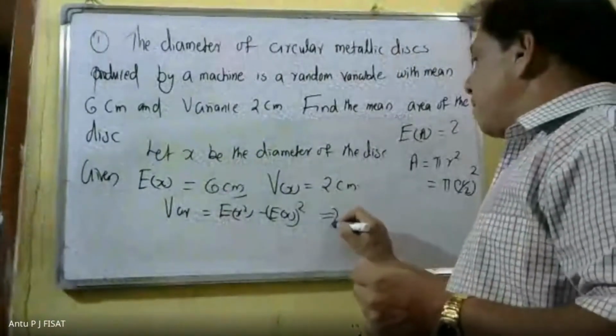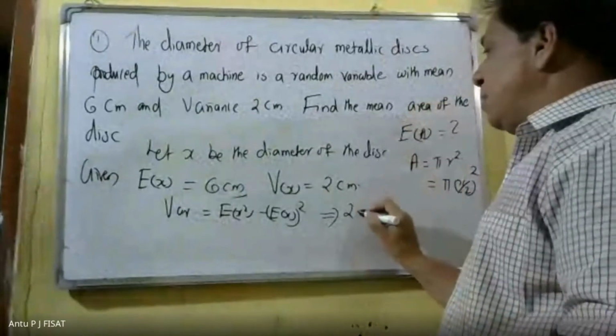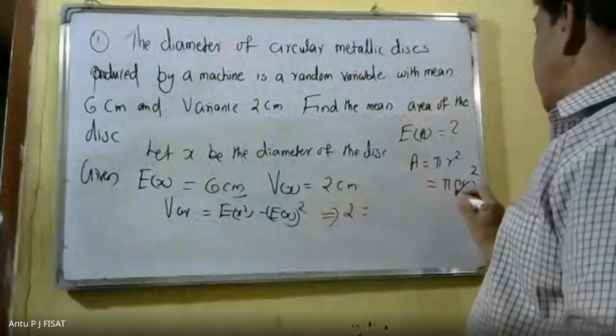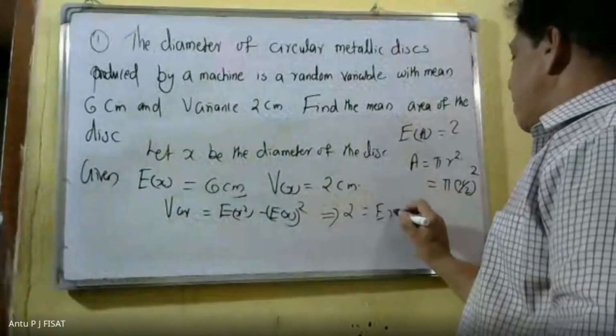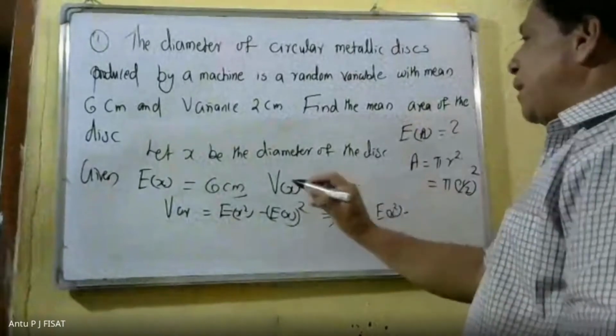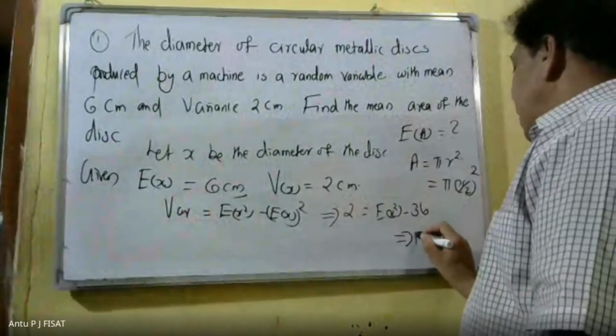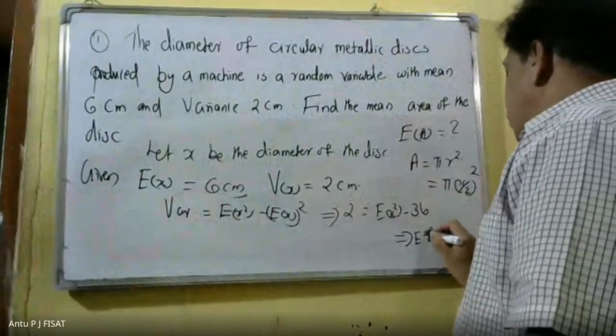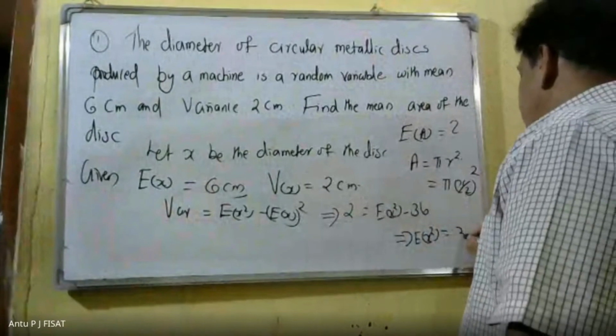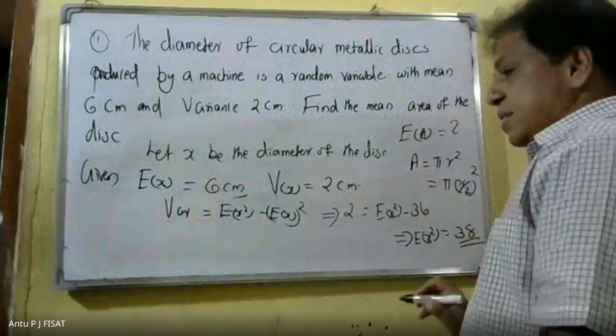Here, variance is equal to 2 centimeter. Expectation x square minus expectation x is 6 centimeter, therefore 36. That implies expectation x square is equal to 36 plus 2, that is 38.